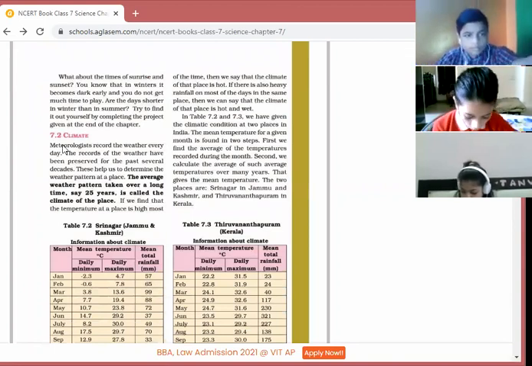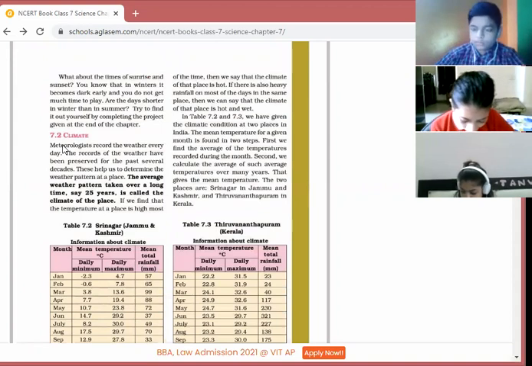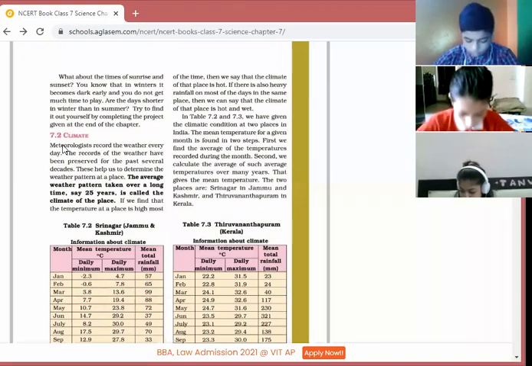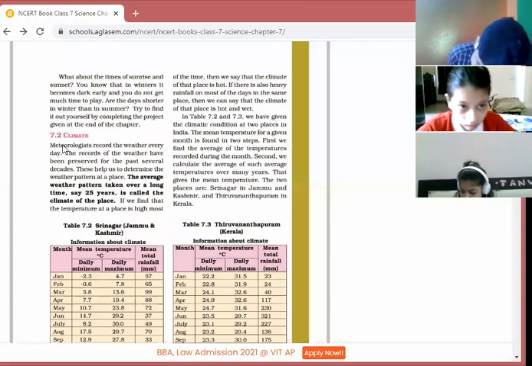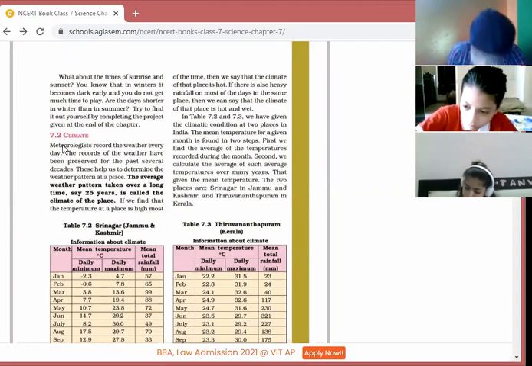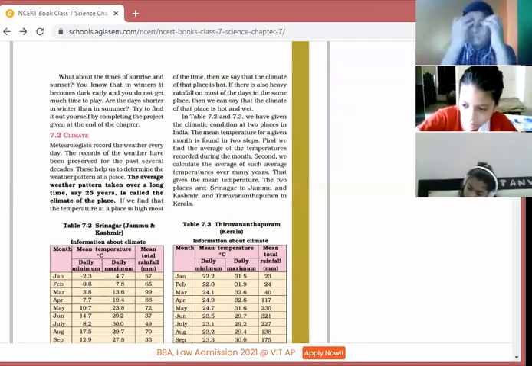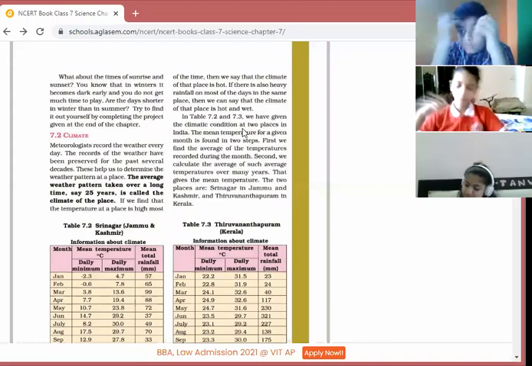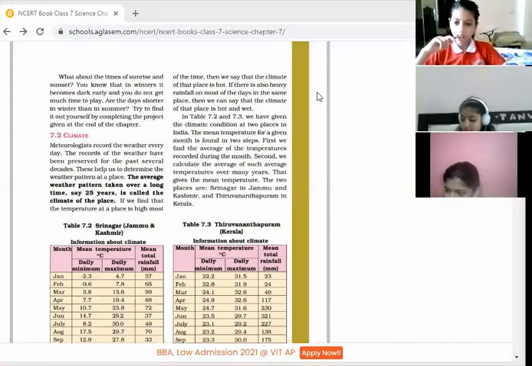If we talk about the climate of hilly areas, mountainous regions, we feel that the climate of that particular place is very, very cold. So during summer vacations, during the summer season, we just want to visit the hilly areas. This is the reason, because the climate of that hilly region is very, very cold. So Mahi, you can continue.